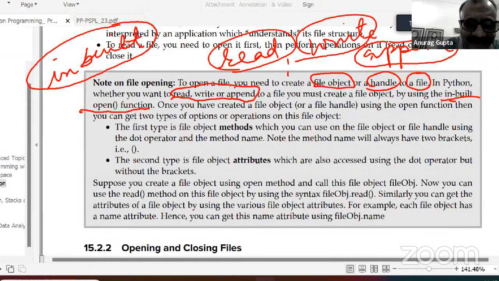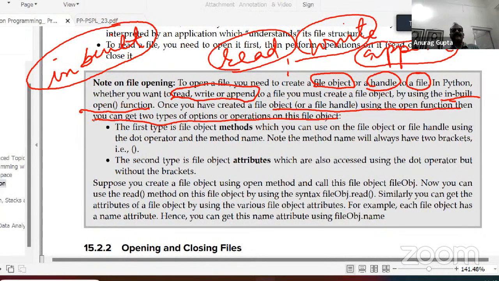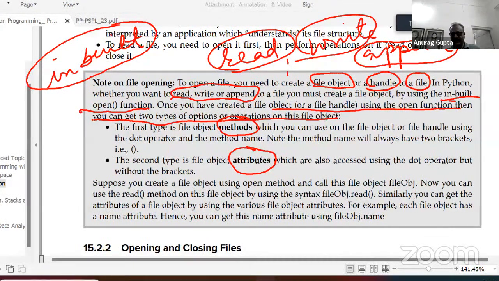Once you have created a file object or a file handle using the open function, then you get two types of options or operations on this file object. The first type is called the object methods, and the other is called the object attributes. I will do this in practical and show you in code, so don't get worried if you don't understand. But basically, when you open a file, you get a file object, and that file object can have methods and attributes. If it is a method, it will have an opening and a closing bracket in front of it. If it is an attribute, then this opening and closing bracket will not be there.